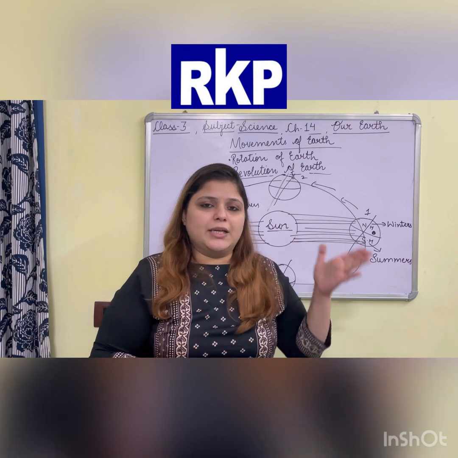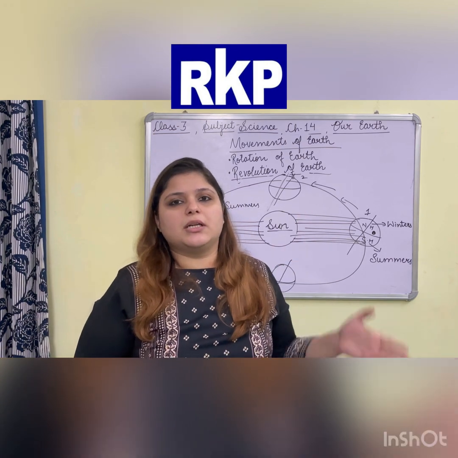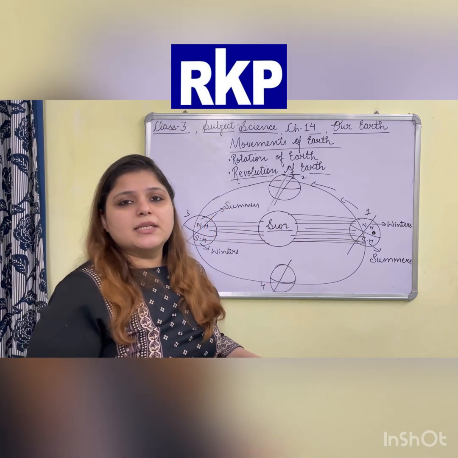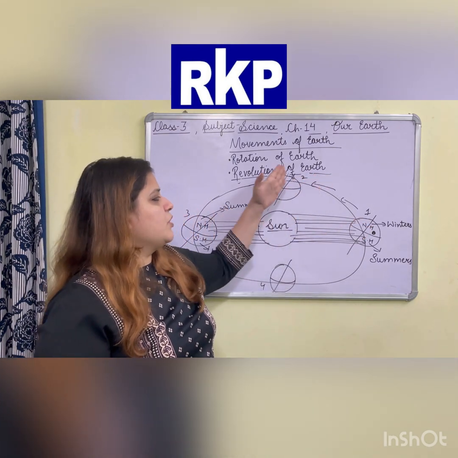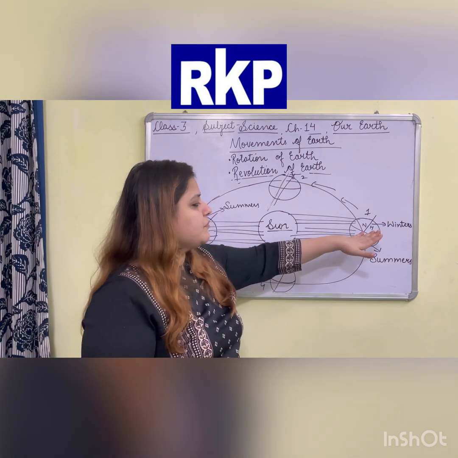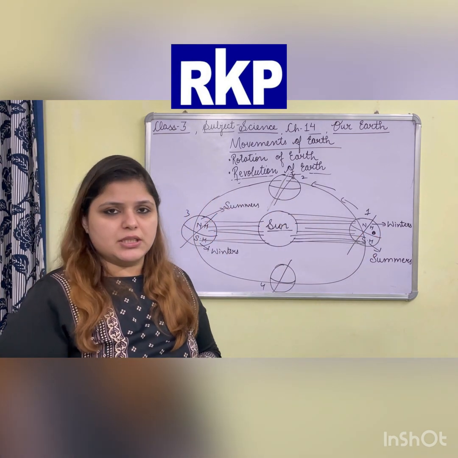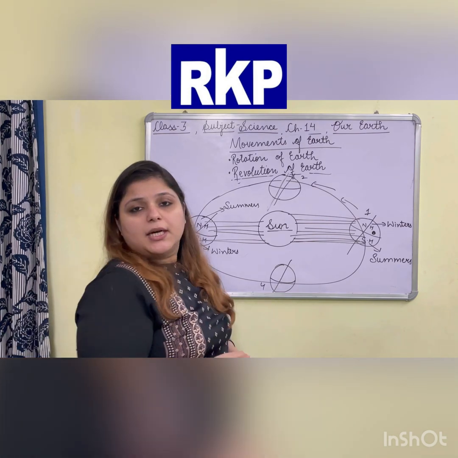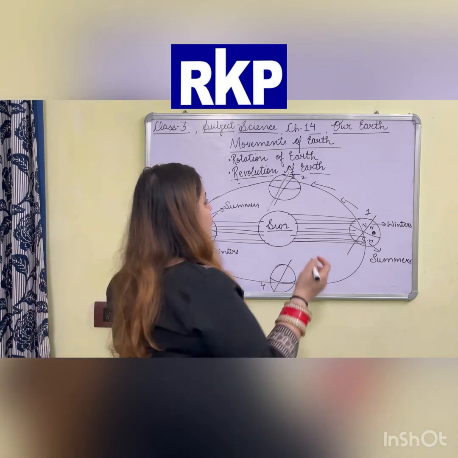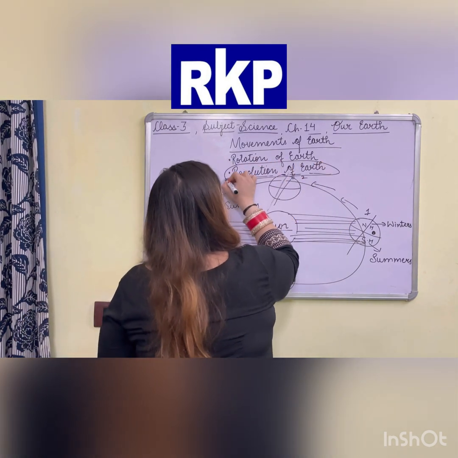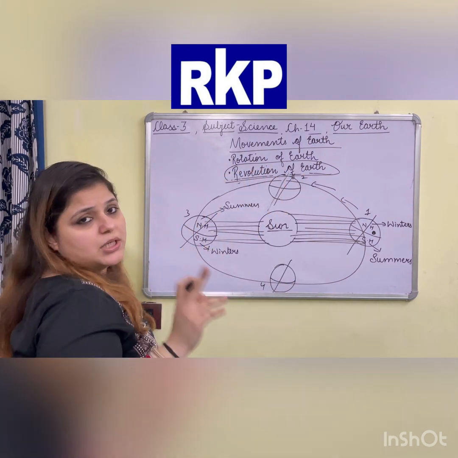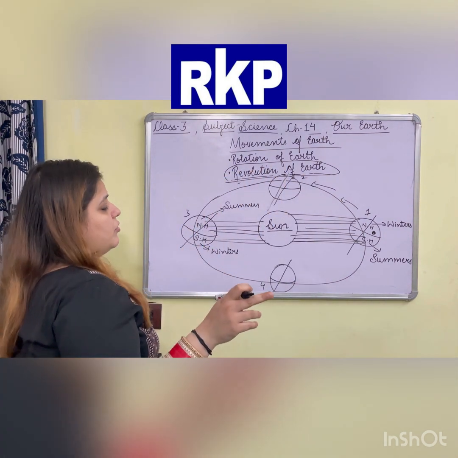You also know that summers come, then autumn comes, then winters come, then spring comes. Why do the seasons change? What are the reasons because of which the seasons change? One is the revolution of the earth, because the earth is continuously moving around the sun.